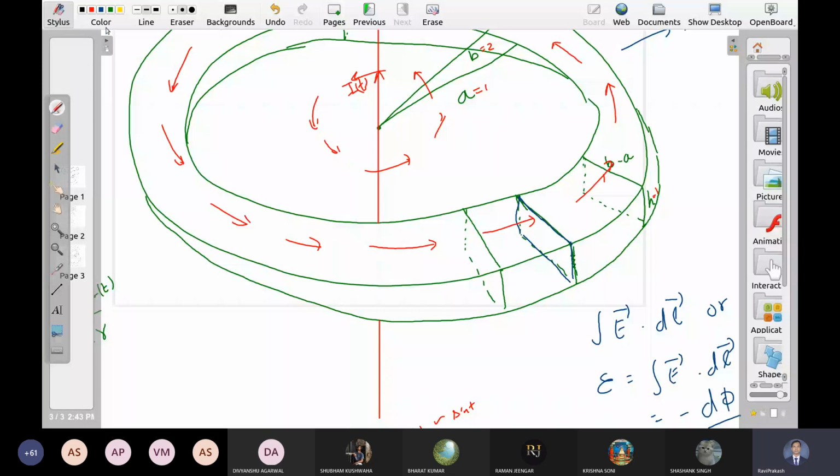It may be clockwise or anti-clockwise. The direction of this current will be in such a way that it will oppose the magnetic field. I mean, if the magnetic field is increasing, it will try to decrease the magnetic field. If it is decreasing, it will try to increase it. Now there is a current in the loop. What is the magnetic field?